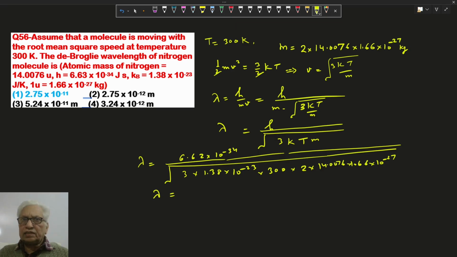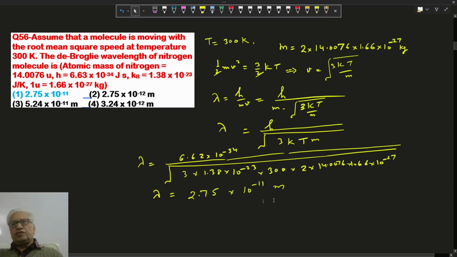तो सॉल्व करते हैं. It comes here 2.75 into 10 power minus 11. The first option is correct.